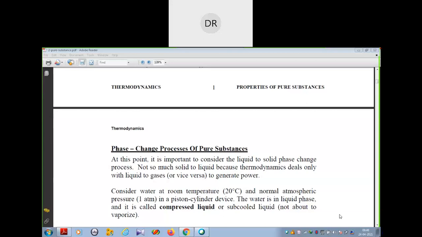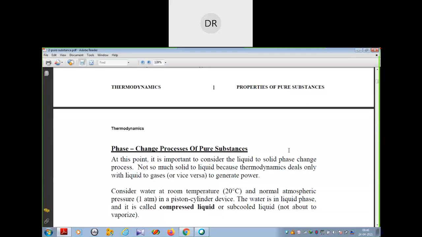For generating power, suppose we are considering water kept in a piston cylinder at room temperature, suppose 20 degrees centigrade, and normal atmospheric pressure, 1 atmosphere.